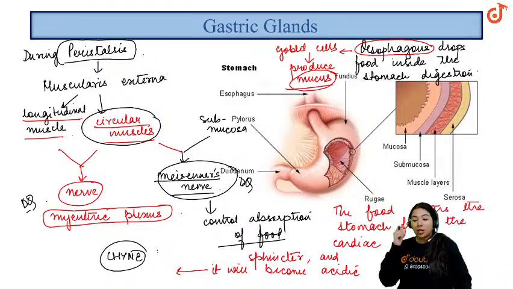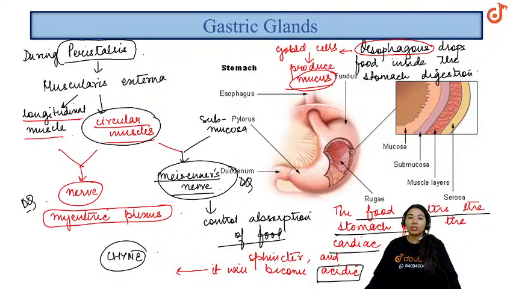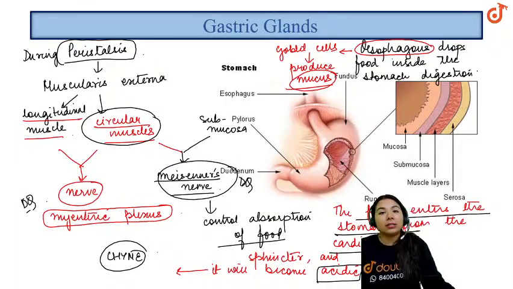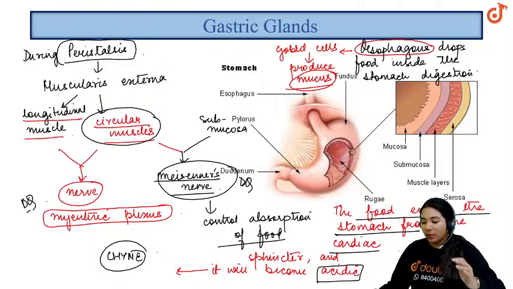Okay, so here it will become acidic. The food which enters the stomach passes through the cardiac sphincter, the gastroesophageal sphincter, and it becomes acidic as soon as it enters the stomach. As we know, the stomach consists of the oxyntic cells, and also the chief cells, or the peptic cells. Now we will see this one by one.